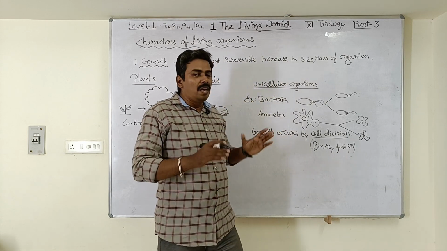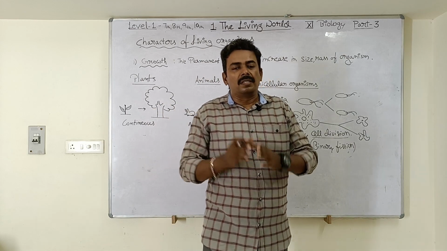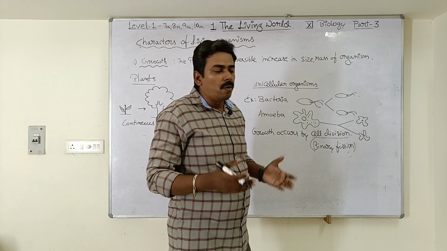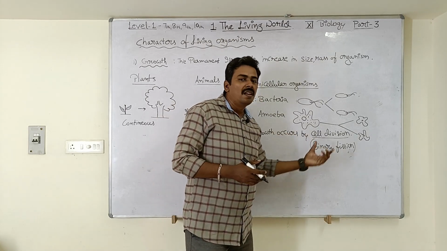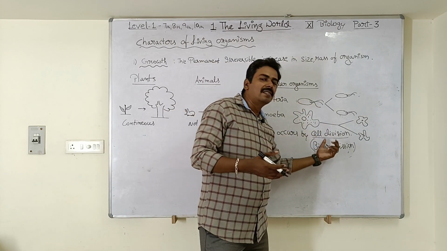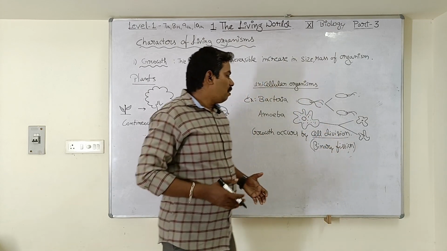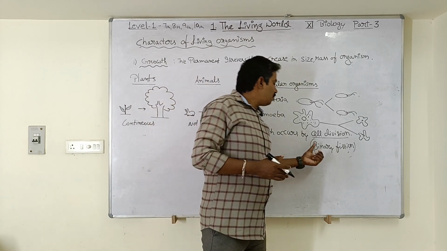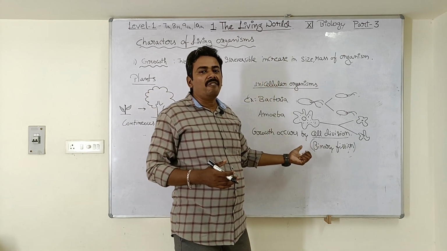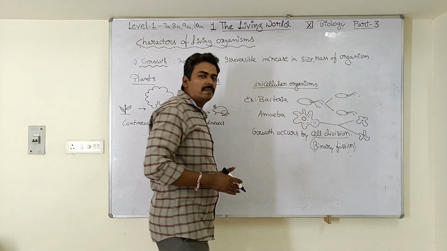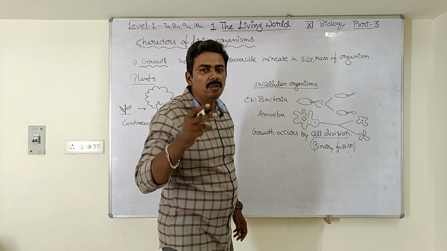Okay, so here one important thing you have to notice is that unicellular organisms are able to grow by a process called cell division, and they are also able to reproduce by the same process called cell division. When we are talking about reproduction in unicellular organisms, we are using this term called binary fission. So what is a binary fission? It is nothing but cell division. The cell is going to divide into two pieces.